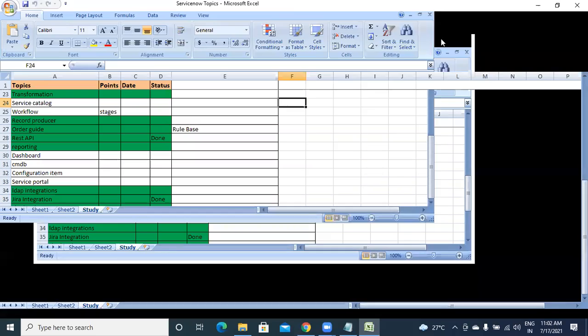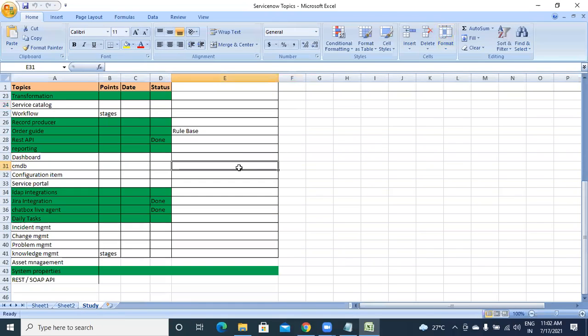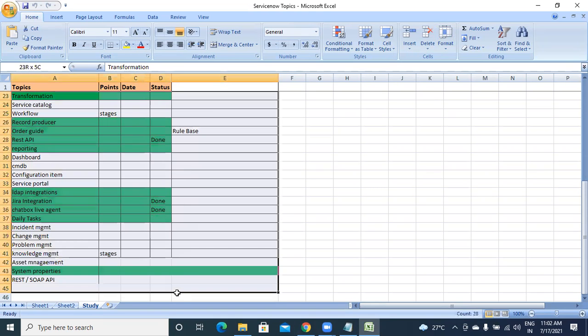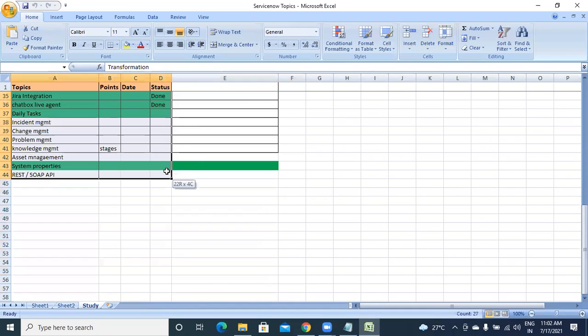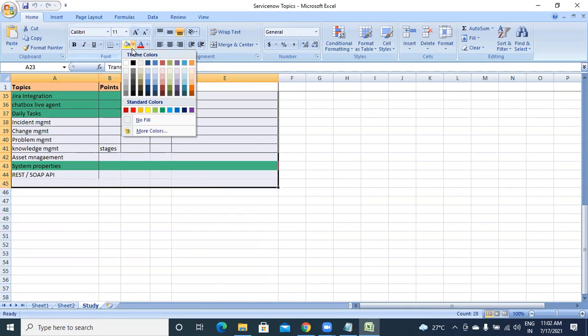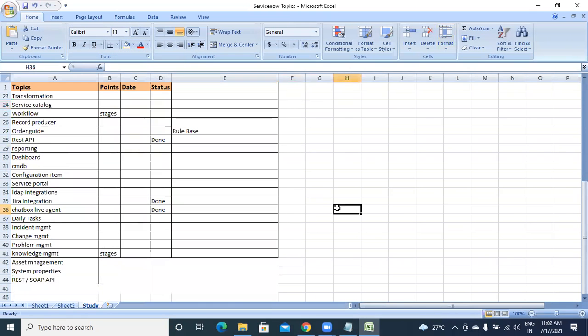I have listed down all the topics I know in ServiceNow, so I can go through that, and I have marked the status, whether I'm done or not done. I have given this for my understanding. These are the topics which I have listed, and some are topics which are not discussed. Those you will understand only after working on ServiceNow for 1 or 2 years, so those are not for you for now.